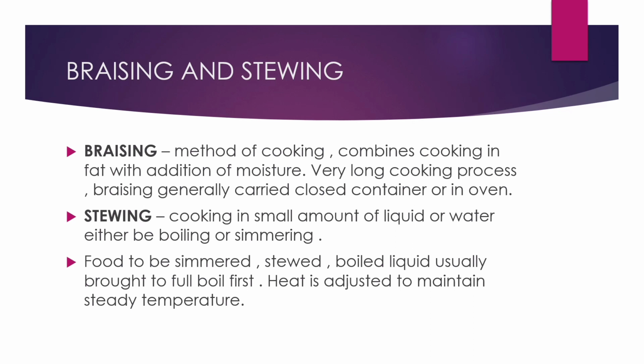The braising method is a very long process. It is generally carried out in a closed container, for example an oven. What does this mean? That is the addition of fat and moisture. For example, we pour a few drops of oil in a pan and add a few vegetables like onion and garlic. We fry it and then we add a cup of water and then we add more vegetables and let it boil. So that is braising.